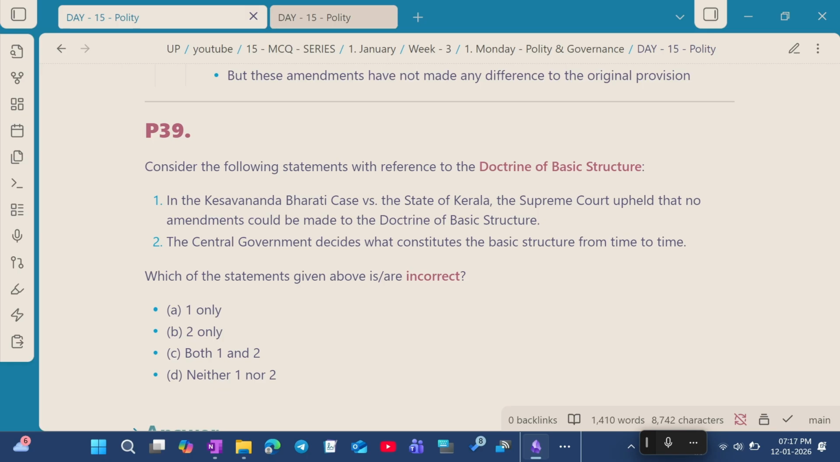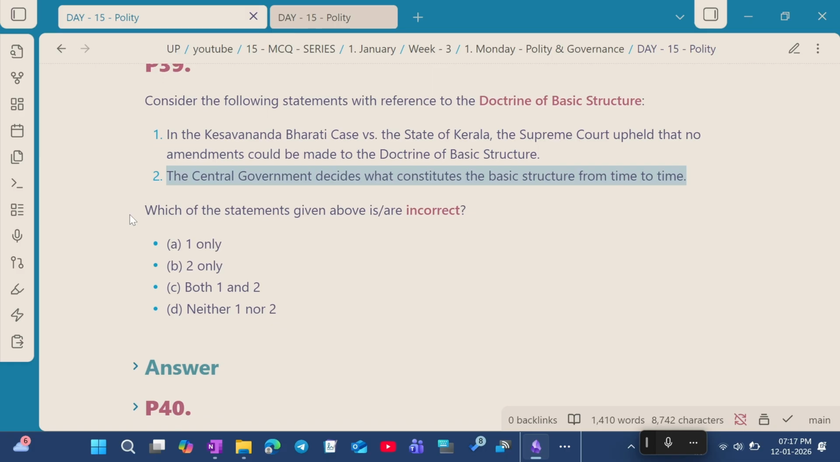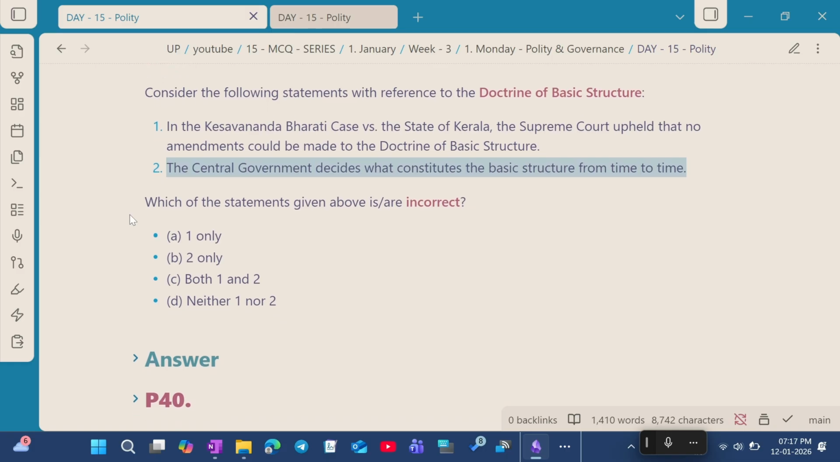Question number 39. Consider the following statements with reference to the doctrine of the basic structure. Statement 1. In the Kesavananda Bharati case versus the State of Kerala, the Supreme Court upheld that no amendments could be made to the doctrine of basic structure. Statement 2. The central government decides what constitutes the basic structure from time to time. How many of the statements given above are incorrect?